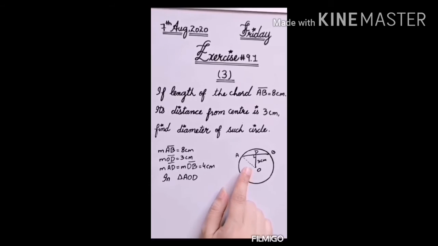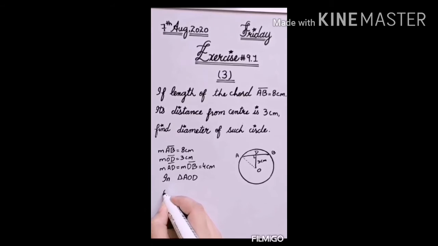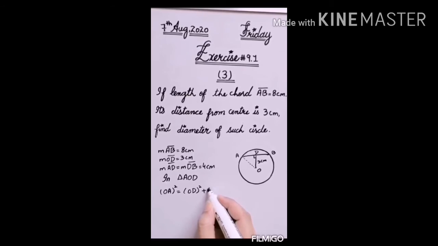It is a right angle triangle and the side opposite to the 90 degree angle is said to be the hypotenuse. OA is basically the hypotenuse. So here we will apply the Pythagoras theorem, that is hypotenuse square is equal to perpendicular square plus base square.